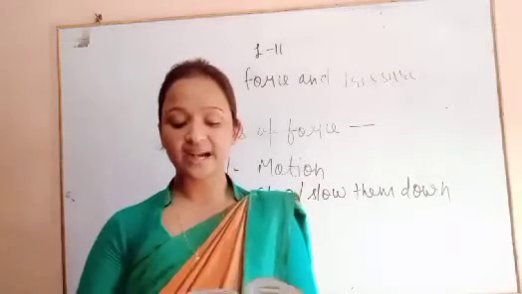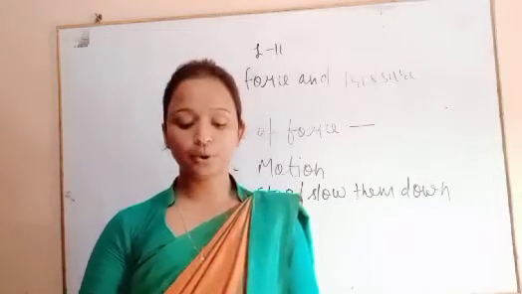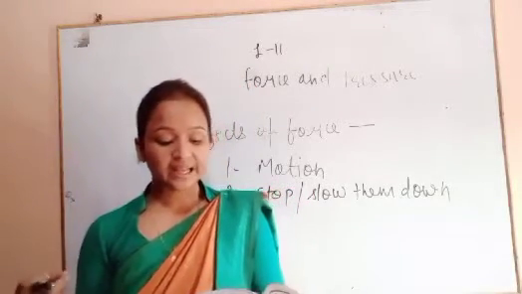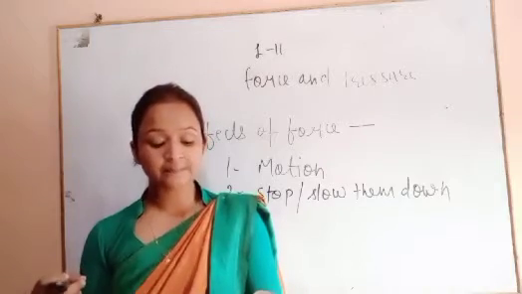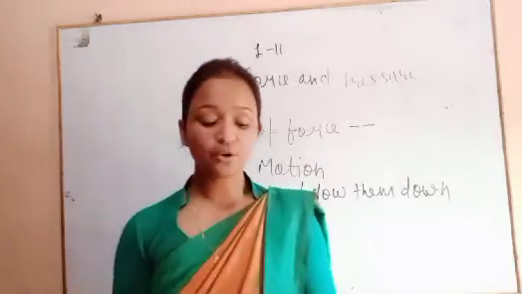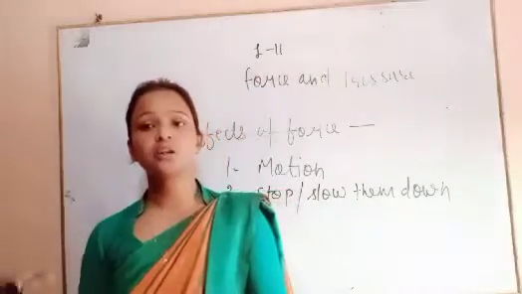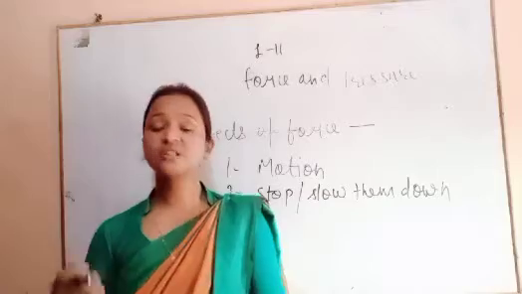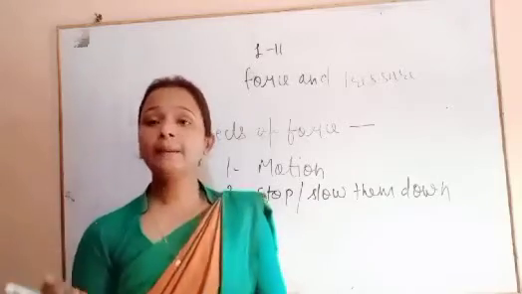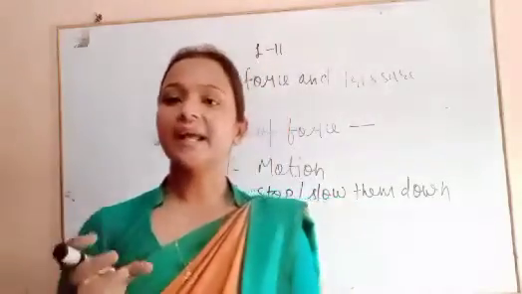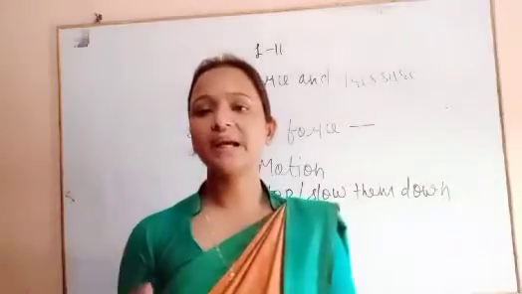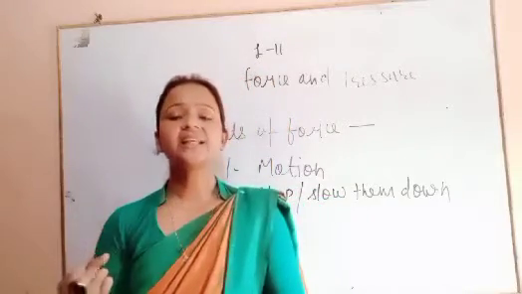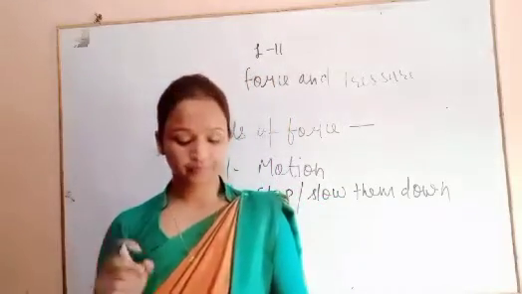Imagine your friend is riding a bicycle, and if you pull his bicycle from behind, then it slows down. It means that if you apply a force in the direction opposite to the direction of the moving body, the body slows down. When you pull, what happens to the object? It will slow down.